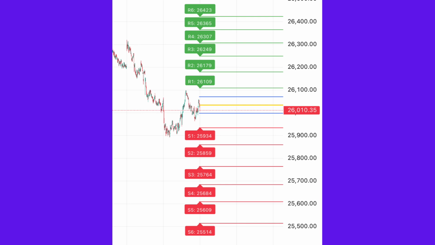Overall global summary, mixed global cues. Slightly negative bias from Asia. Some positive support from Europe. No clear trending force. This perfectly aligns with our prediction. Nifty likely to open flat and stay range bound.